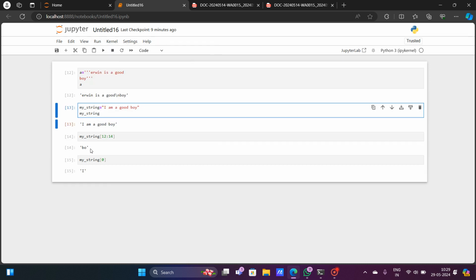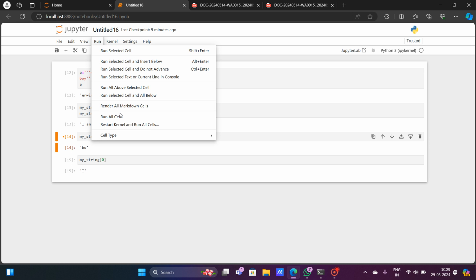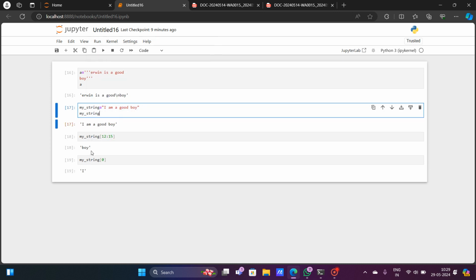It is not giving me boy, although the index position of B is 12, O is 13, and Y is 14, but it will only give me the 12th and 13th index. It will not give me the 14th index, that is the last index. So for printing B O Y completely, I have to give 15. And if I give 15 and run this, it is giving me boy now.